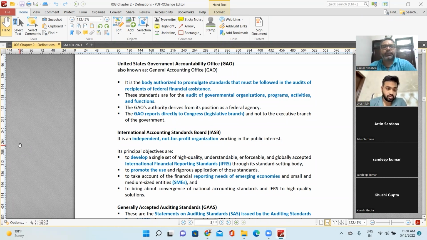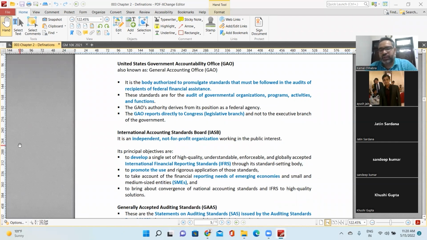So these standards are for the audit of government organizations, programs, activities, functions, and funds received by any entity from the government. Then you need to follow the governmental auditing standards, and this authority derives from its position as a federal agency.